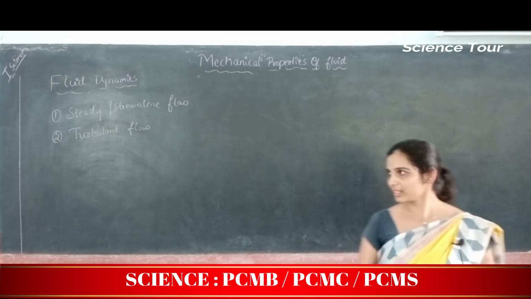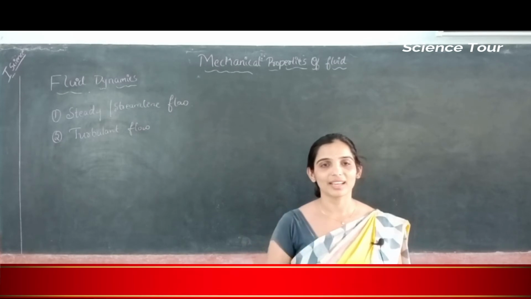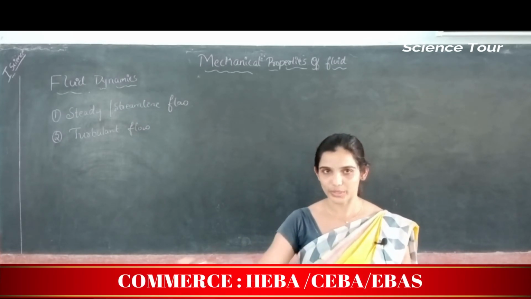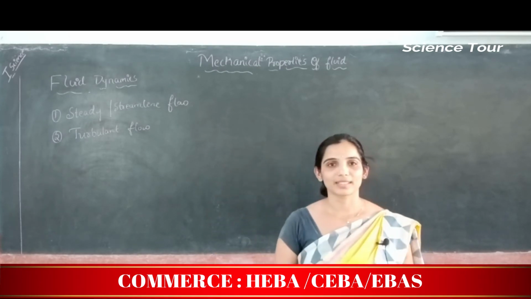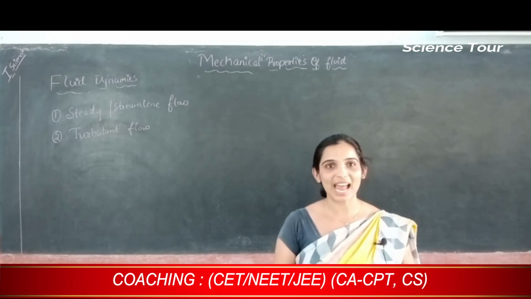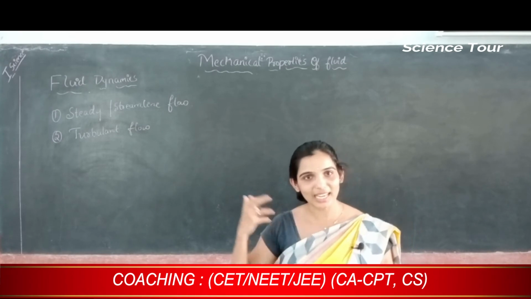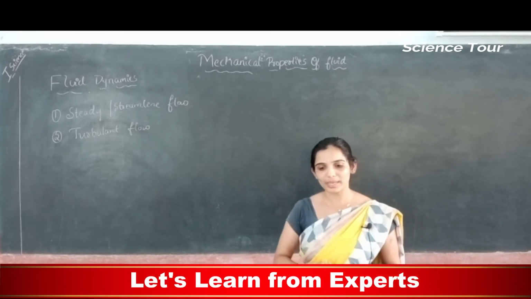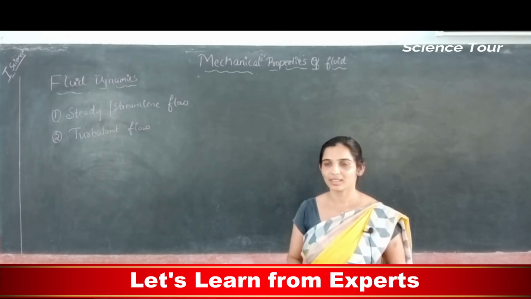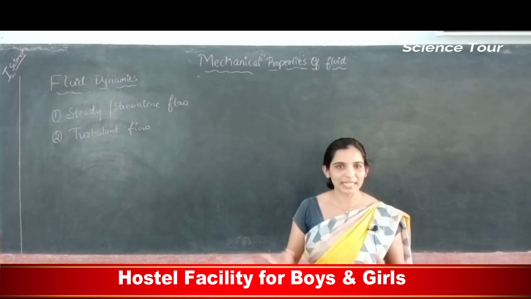So by looking at the name itself, you might be able to make out which is steady. Steady, he is moving steadily, he is reading steadily, means constant, correct? Turbulent behavior means very rash, very rough. Steady flow means fluid moving very steadily. Turbulent flow means fluid moving non-steadily.